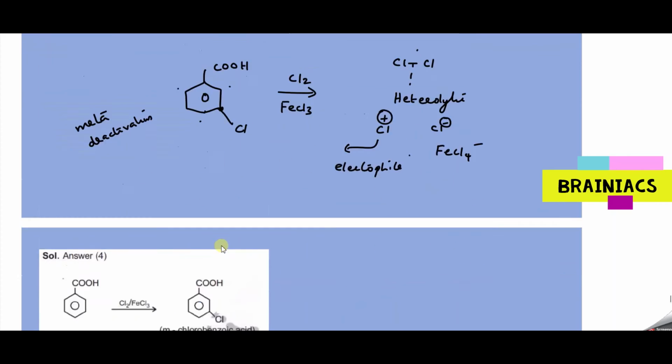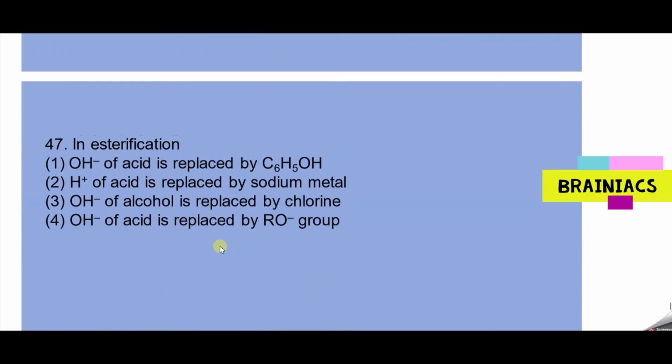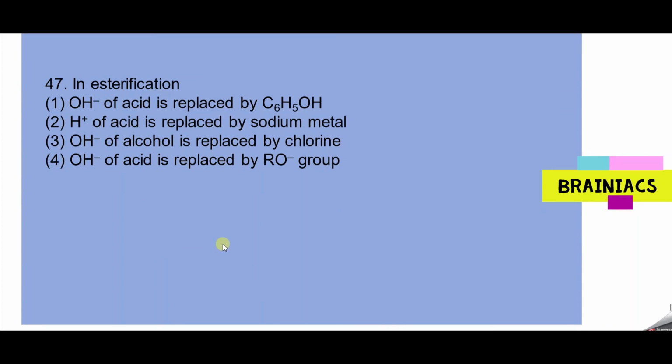In esterification, can you tell me the answer? OH of acid is replaced by C6H5OH. H plus of acid is replaced by sodium metal. OH of alcohol is replaced by chlorine. OH of acid is replaced by RO minus group. It's an easy question, but you need to have your mind. Answer is 4, because we know that the OH group is donated by the carboxylic acid.